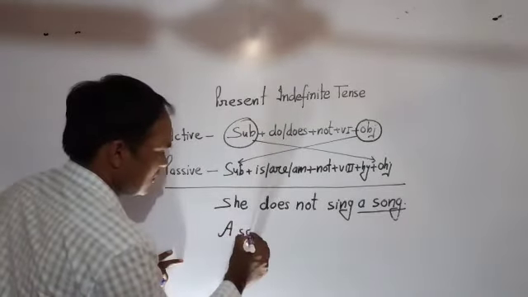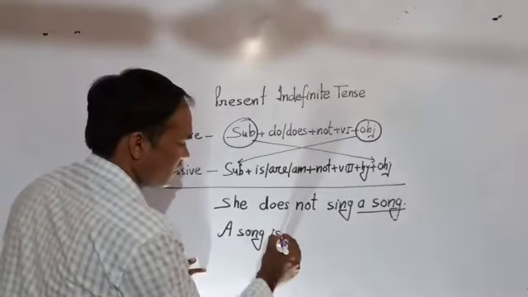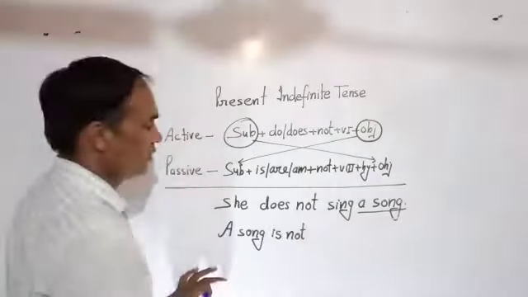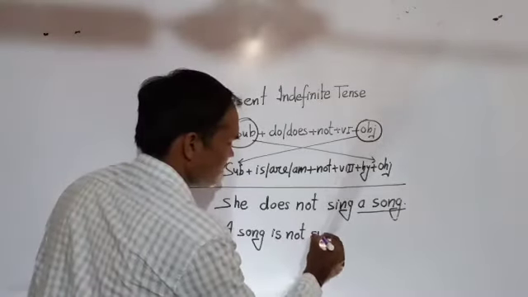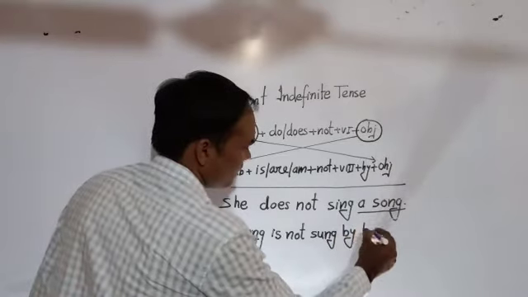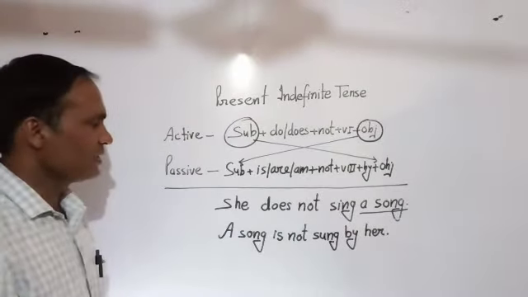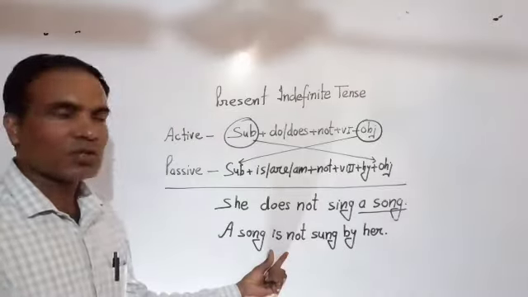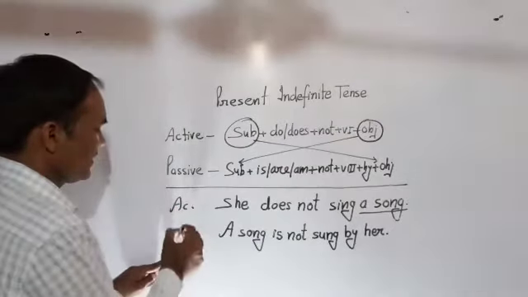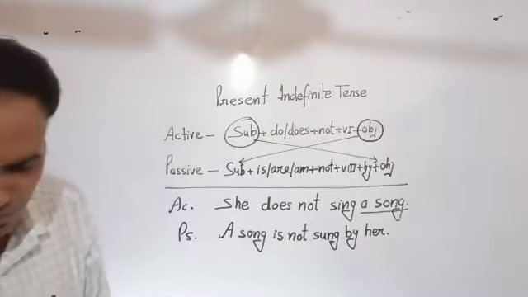A song is, because it is singular noun, is not sung, third form will be sung, by her. Now like this you can change a negative sentence into passive voice. Present indefinite negative sentence, this is active voice and this is passive voice. Okay, like this you can change.